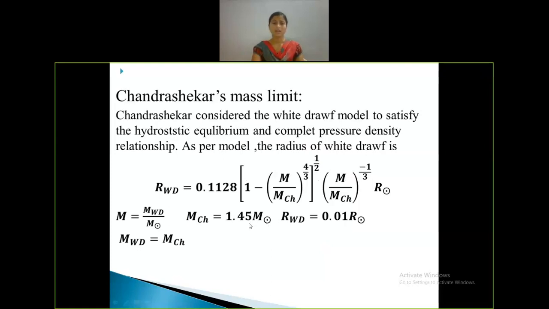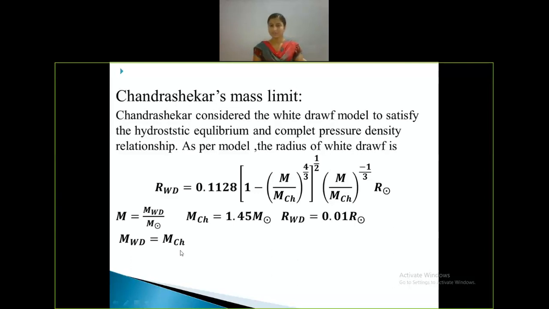When all these values are substituted, we get that the radius of the white dwarf is equal to 0.01 times the radius of the sun. And when the mass of the white dwarf is equal to Chandrasekhar's mass limit, the radius becomes 0.